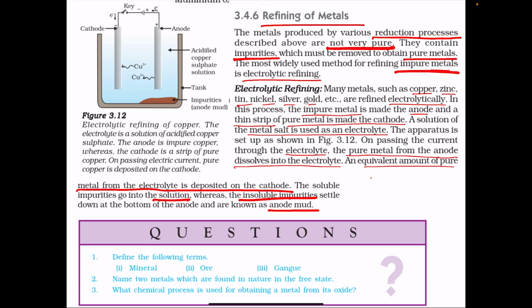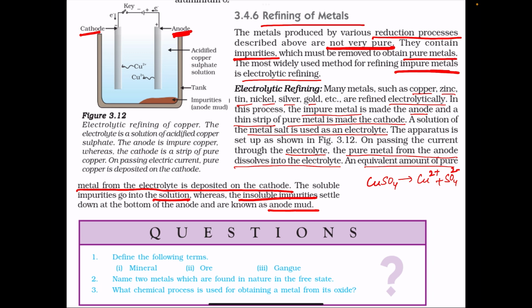The electrolyte solution is acidified solution of copper sulfate. Copper sulfate dissociates to give Cu2+ ion and sulfate ion. Anode is made up of impure copper and cathode is made up of a thin strip of pure copper. Cathode is the negative electrode, anode is the positive electrode.